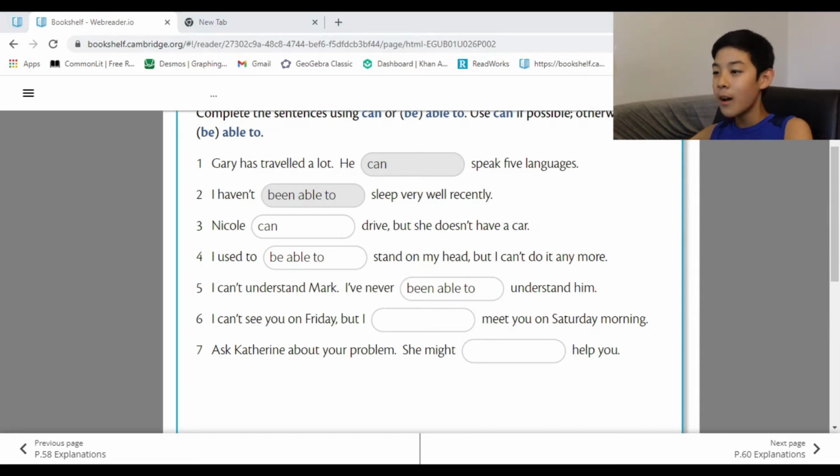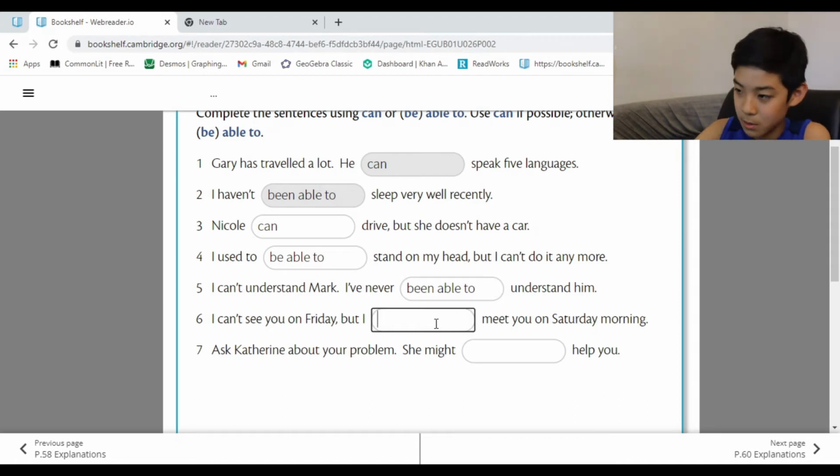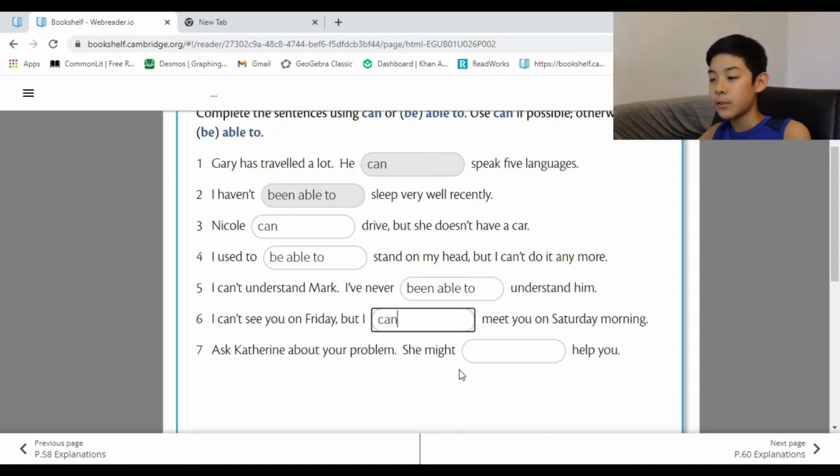Now, question 6. I can't see you on Friday, but I blank meet you on Saturday morning. So it says I can't see you on Friday. This person cannot see another person on Friday, person B. But person A can see you on a Saturday. Oopsies. Can. So that's a can.